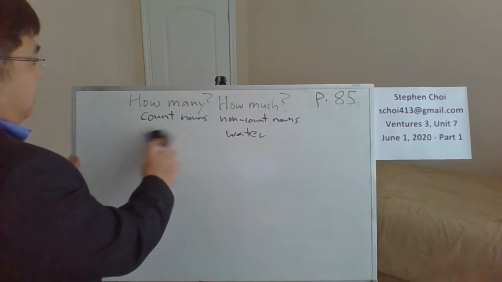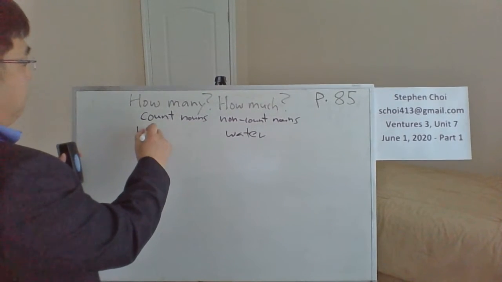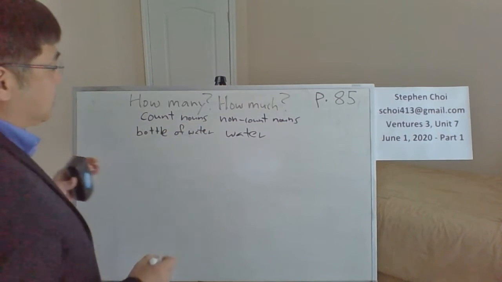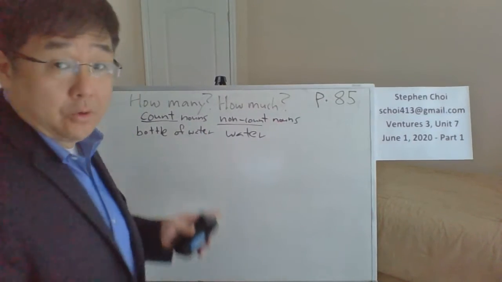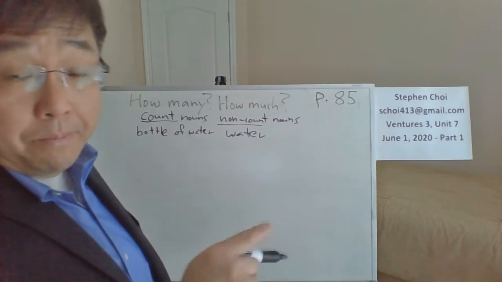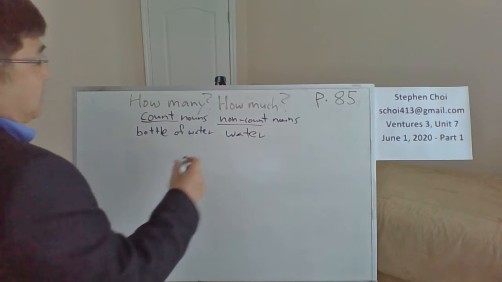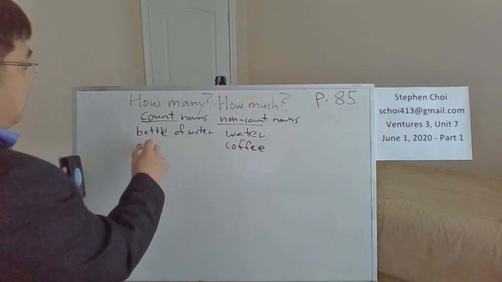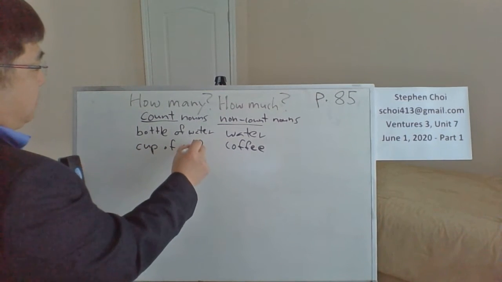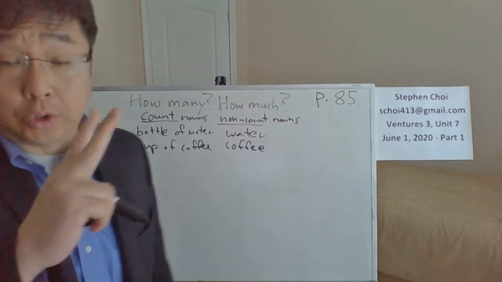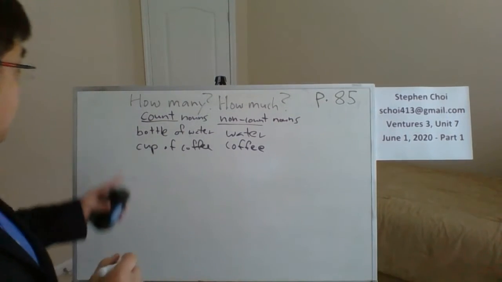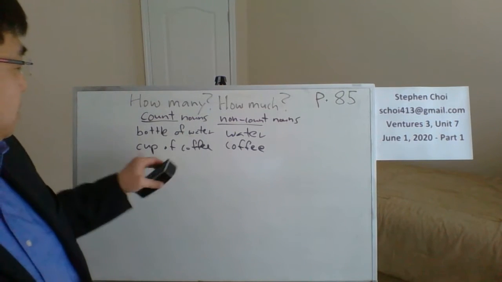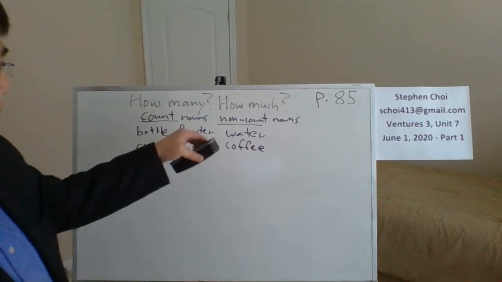But if I say bottle, okay? Bottle of water, that's a count, right? 1 bottle, 2 bottles, 3 bottles. Same thing with coffee. Coffee is non-count, but you can say a cup of coffee, right? A cup of coffee, 2 cups of coffee, 3 cups of coffee. So that's how you make non-counts into counts, by using count nouns in front of those things, okay?